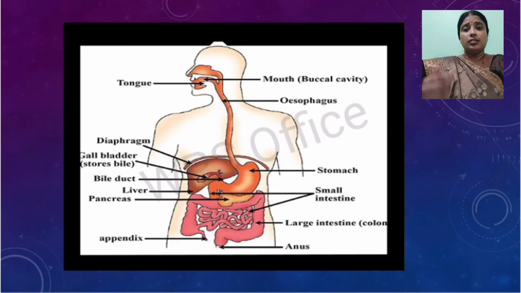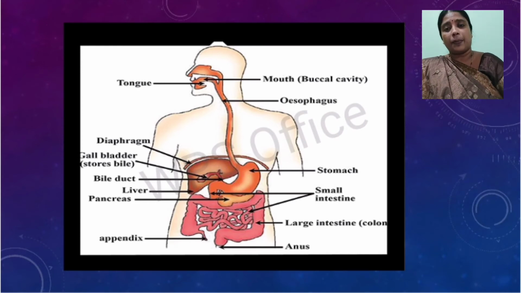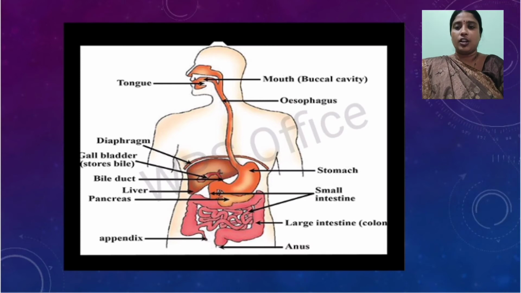After the small intestine, the undigested food passes to the large intestine. Now the next process we call assimilation. Now this assimilation happens once the nutrients are absorbed.